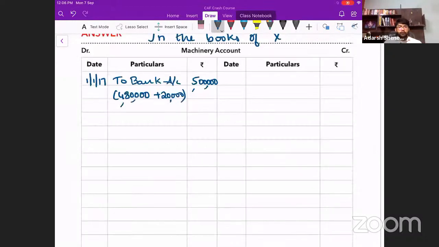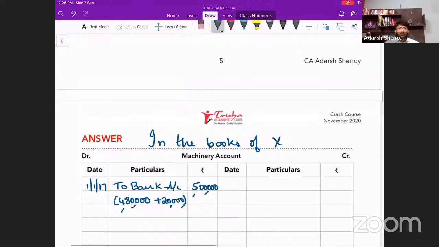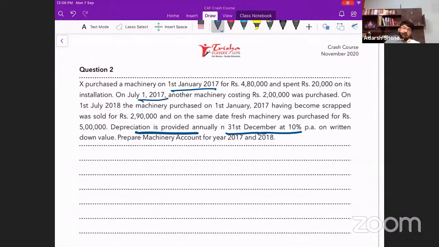Now, can I move ahead? Have we purchased anything? Is there any more transaction over here, or that's it? In 2017, is there any other transaction? There's one more, right? What is the other transaction? We have purchased on 1st July 2017 the machinery costing 2 lakh.